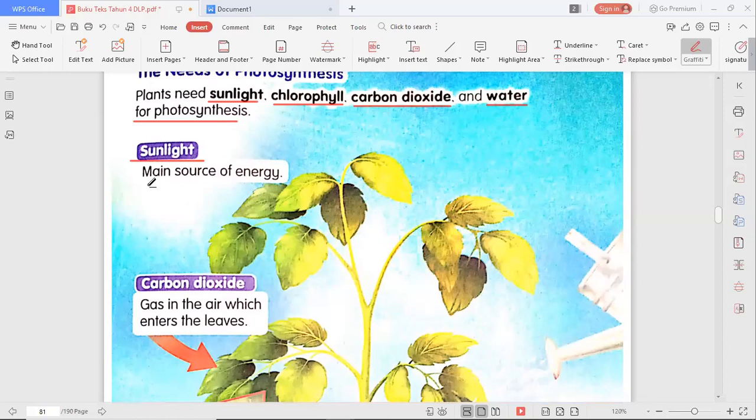Sunlight is the main source of the energy that plants need to carry on the process of photosynthesis. So it will be absorbed by the chlorophyll on top of the leaf, then used to make the food.